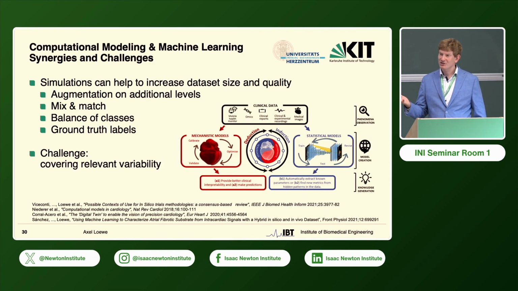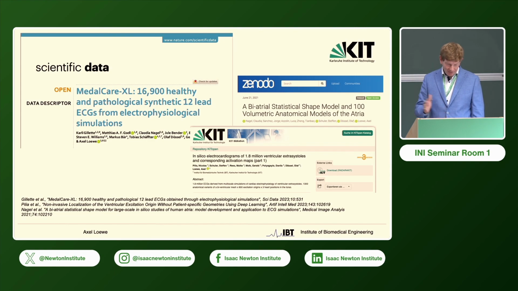So if our statistical shape model was trained on a specific subpopulation, maybe more men than women, then we should not expect the results to generalize to those as well. Most of those data sets are openly and freely available. I invite you to check them out. Approach me if you have any questions.